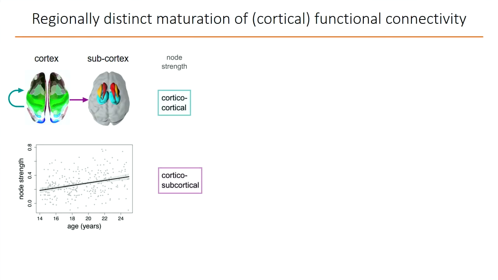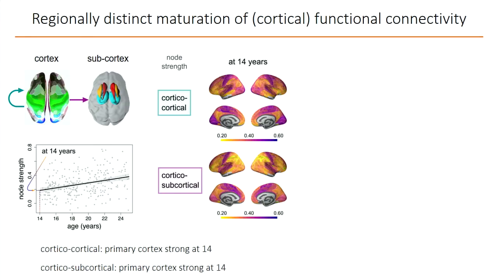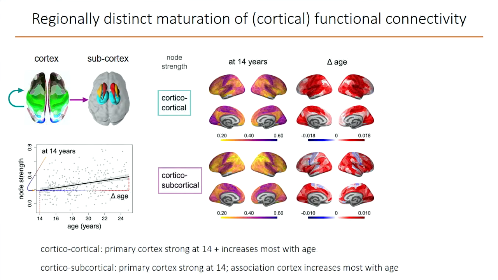And we fitted linear models to these 2 versions of node strength as a function of age, and we extracted 2 parameters from these linear models. On one hand, the intercept of the linear model, which is indicative of connectivity strength at age 14. And this shows similar profiles in both cortico-cortical and cortico-subcortical strength, with primary cortical areas showing the strongest connectivity at age 14. Second parameter we extracted was the slope of the linear model, indicative of the rate of maturation over adolescence.